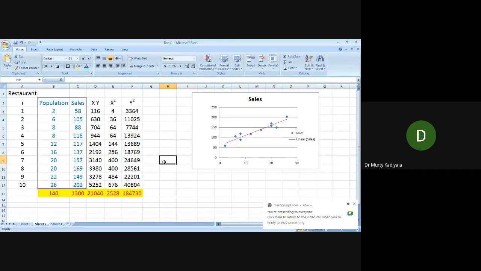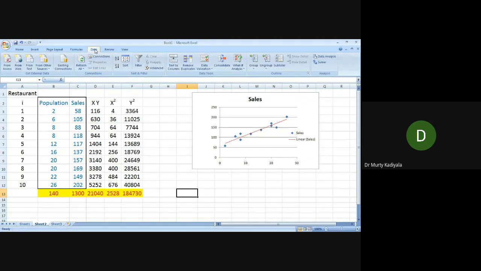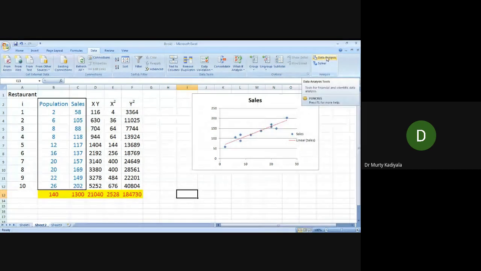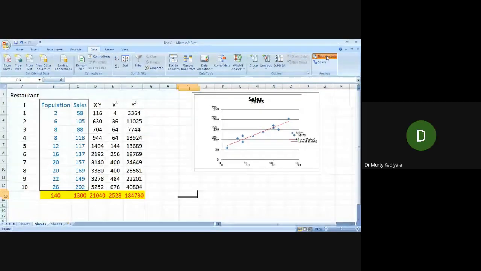If this is the data, then I can fit a regression model like this. Go to Data. Do you see what I am doing? Please follow the steps. Do you see the Data tab? Yes, sir. In the Data tab, do you see Data Analysis here? Yes, sir. Click on Data Analysis.